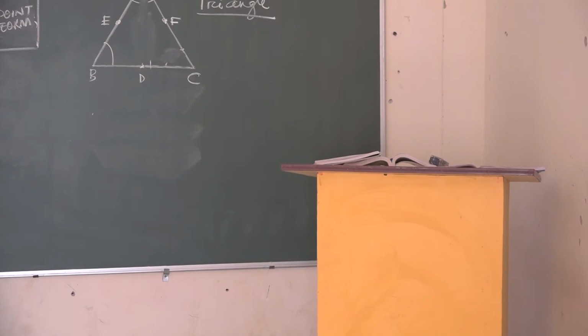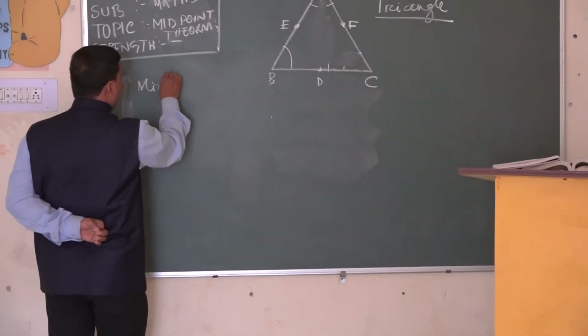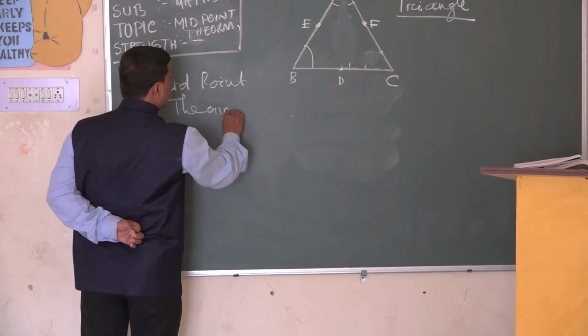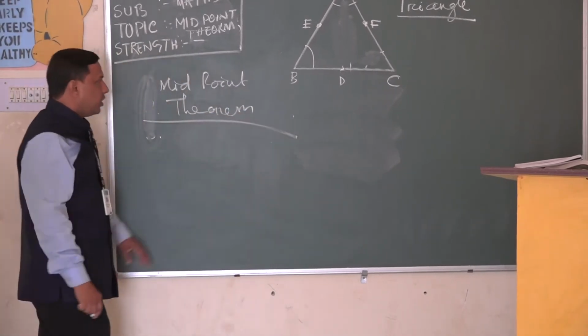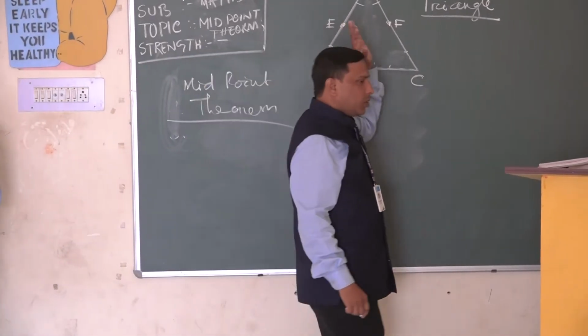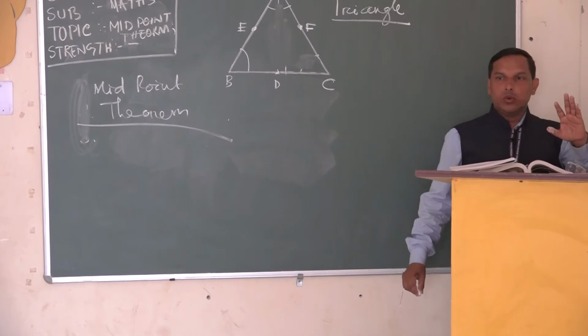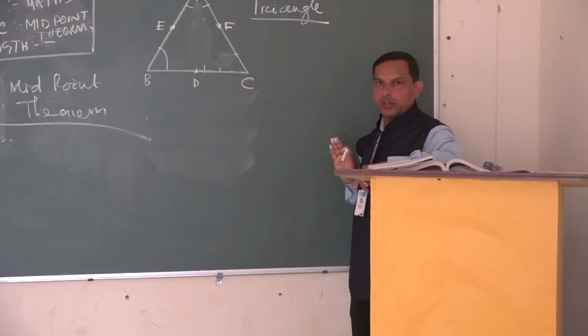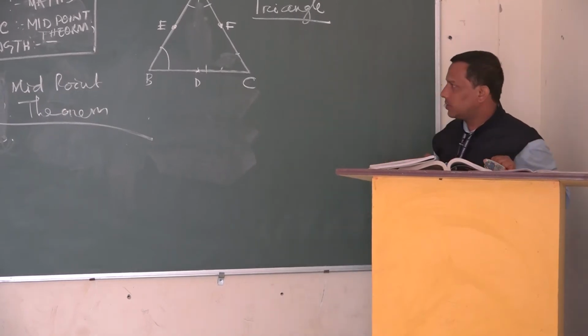My topic is the midpoint theorem. My topic is very clear and transparent. That means I will teach the theorem which is basic about midpoints. Clear, all of you? Now come to the points.